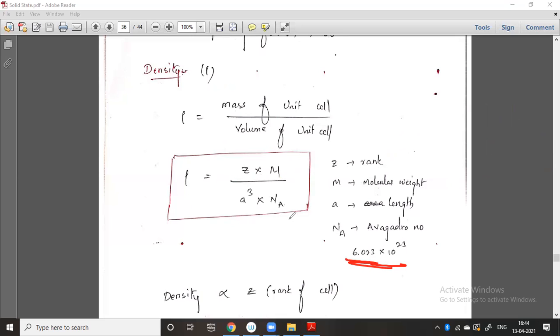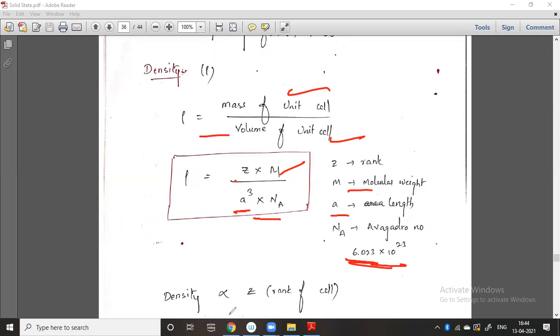So this is the density of a crystal. Density is mass of the unit cell divided by volume of the unit cell. M is the molecular weight, Z is the number of lattice points contributed per single unit cell, a³ is the volume, and Na is the Avogadro number. So density equals Z into M divided by a³ into Na. This is very important. Z is the rank, M is the molecular weight, a is the edge length, and Na is the Avogadro number.